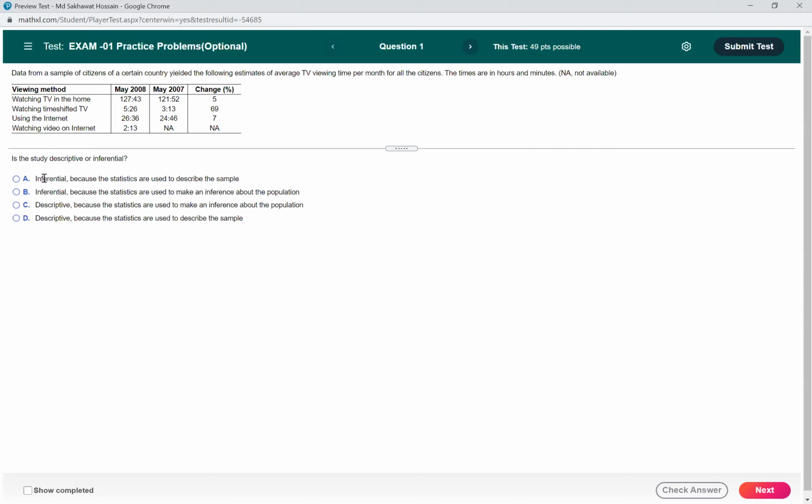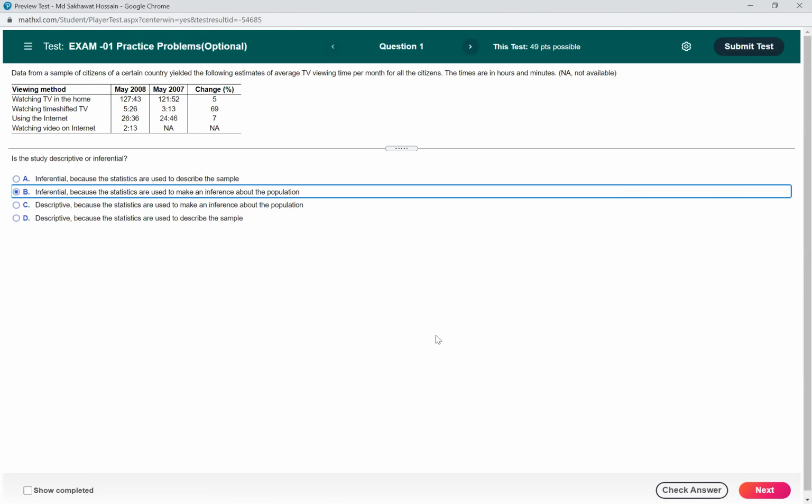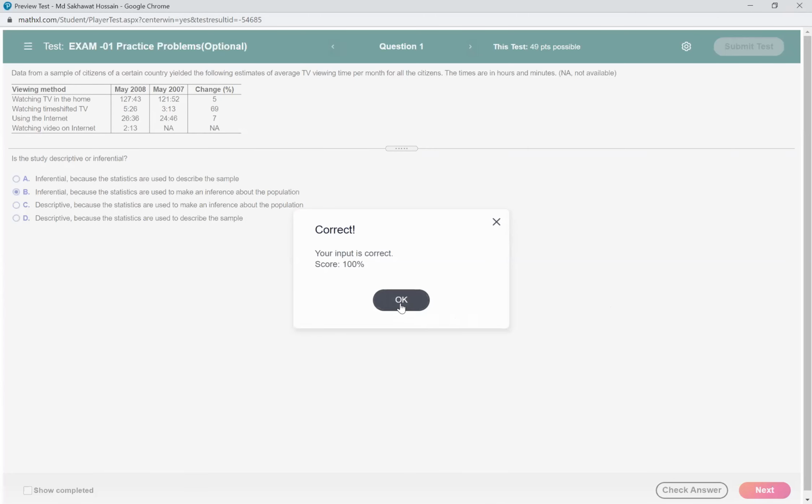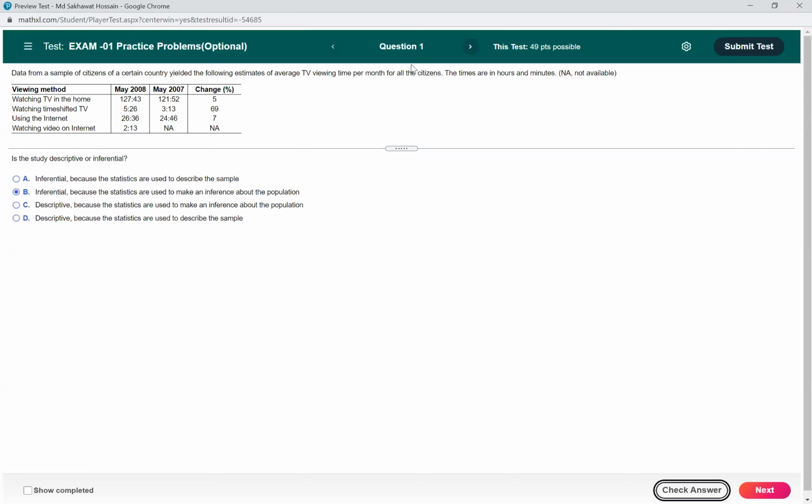Now we have two options for inferential, A and B. If the statistics are used to describe the sample, then that is called descriptive statistics. So the correct answer should be B. We can also check whether we found the correct answer or not. Okay, here we can check the answer. Yes, the correct answer is B.